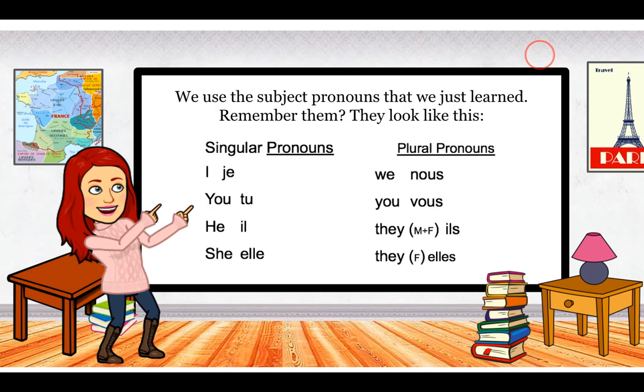We use the subject pronouns that we just learned. Remember them? They look like this. In English, I, you, he, she, we, you, they. In French, je, tu, il, elle, nous, vous, ils, and elles. What we just learned. Say them after me. Je, tu, il, elle, nous, vous, ils, elles.